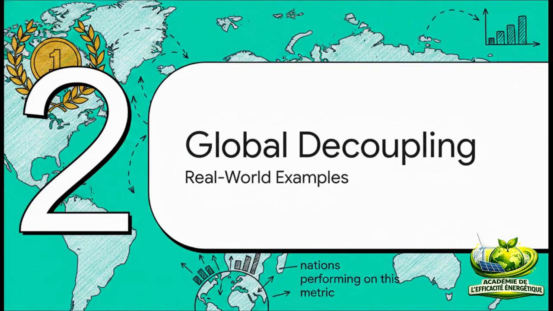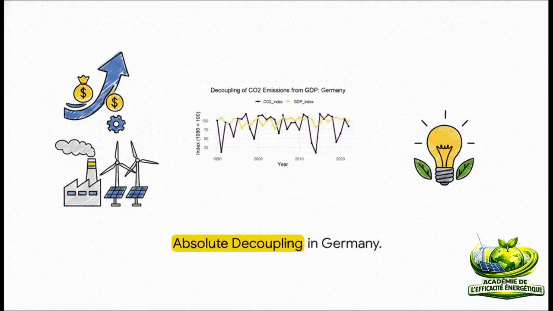Moving right along to Section 2, Global Decoupling Examples. Let's look at the gold standard of what we call absolute decoupling. Take Germany's progress since 1990, for example. Their GDP has been trending steadily up, while their absolute CO2 emissions are actually trending down. There's no magic trick here. It's the direct result of shifting away from heavy manufacturing towards services, implementing strict energy efficiency policies, and utilizing programs like their Energy Agenda that aggressively stimulated renewable energy growth. So wealth goes up and absolute emissions go down.